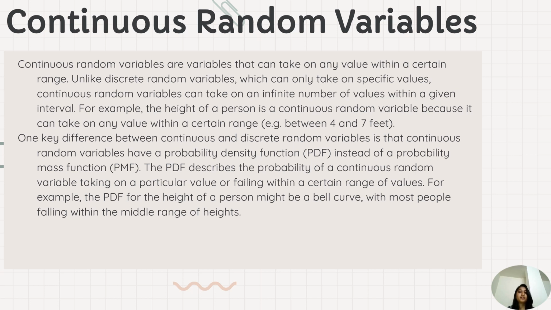Continuous random variables are variables that can take on any value within a certain range, unlike discrete random variables which can only take on specific values.